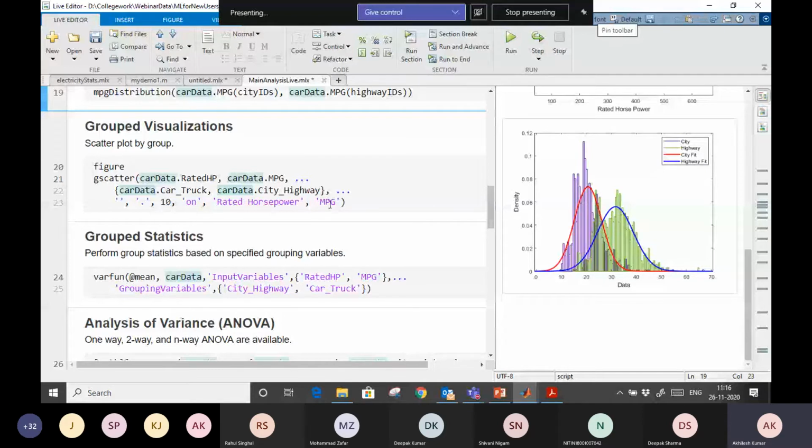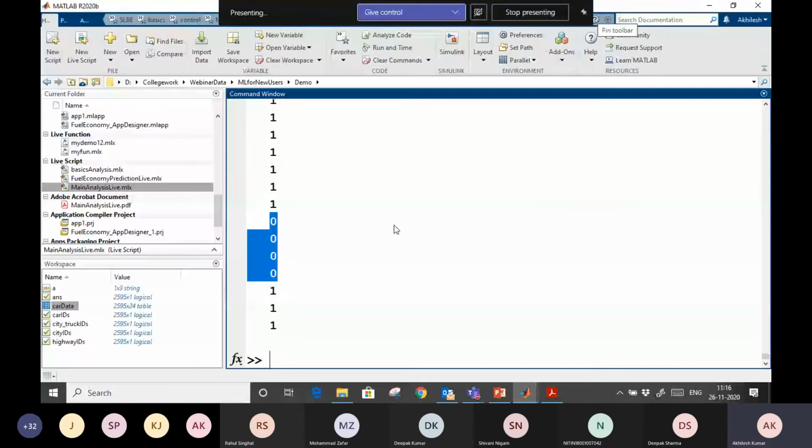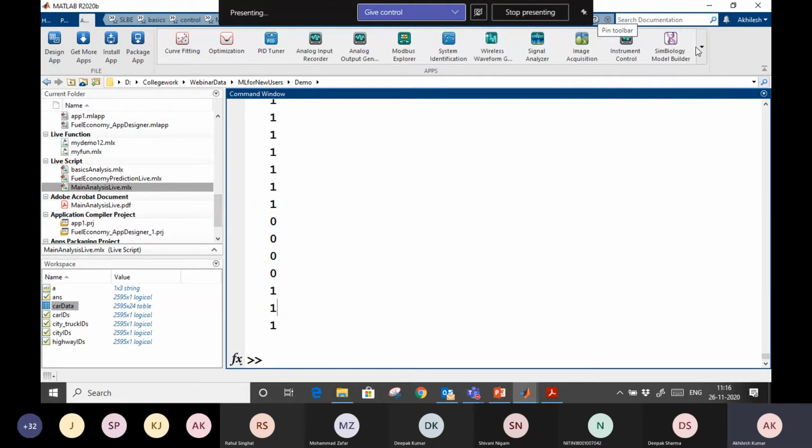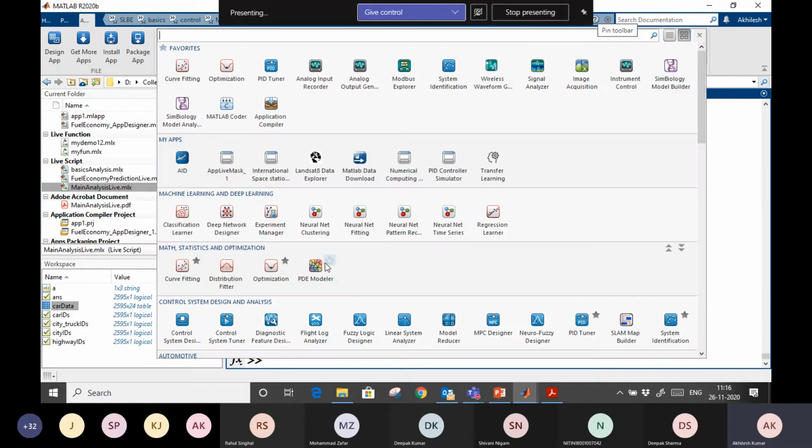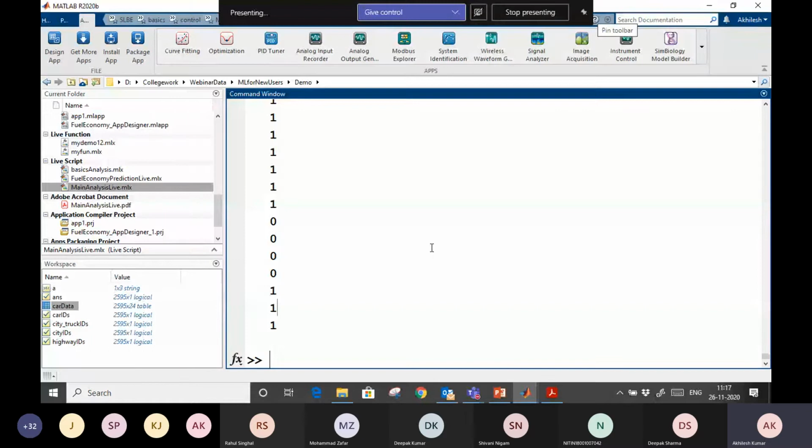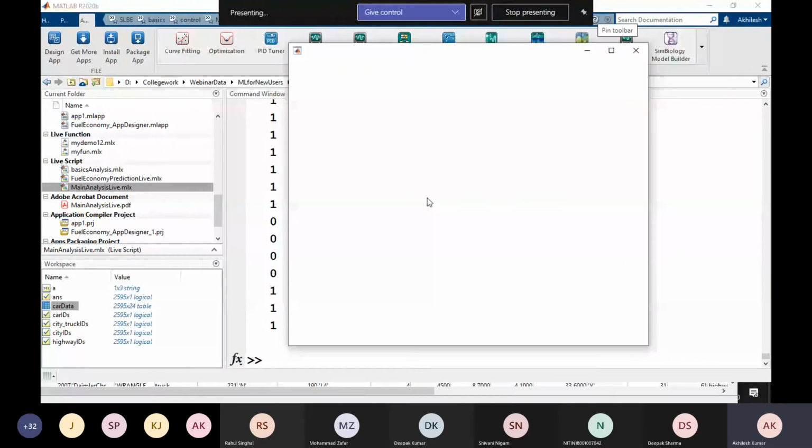So we have a distribution fitter here, and the option is available here. I am going to go to Apps, and from this app I am going to use the distribution fitter to fit that data. It means I want to check what kind of distributions are in my data. There are different kinds of user-friendly apps here. You can use these apps if you don't want to write code.